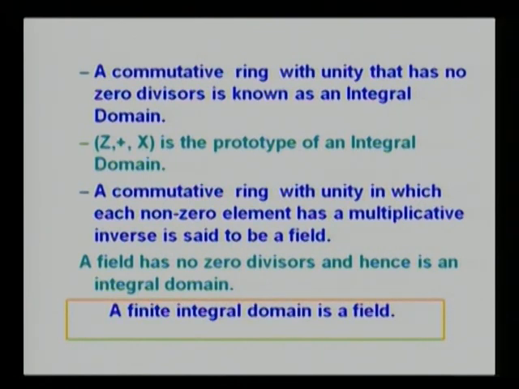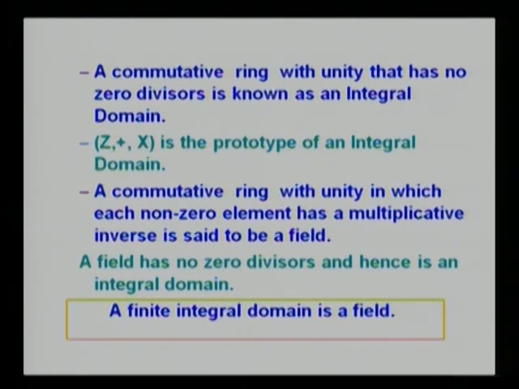A commutative ring with unity that has no zero divisors is known as an integral domain. Z plus cross is the prototype of an integral domain. A commutative ring with unity in which each non-zero element has a multiplicative inverse is said to be a field. Automatically we realize that a field has no zero divisors and hence it is an integral domain. Why doesn't it have any zero divisors?